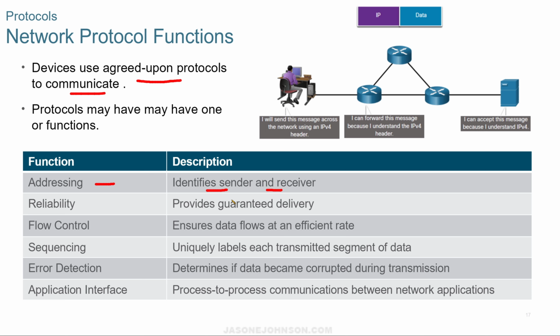Addressing identifies the sender and receiver. Reliability provides a guaranteed delivery. Flow control ensures data flows at an efficient rate. Sequencing uniquely labels each transmitted segment of data. Error detection determines if data has been corrupted. An application interface is the process-to-process communications between network applications.